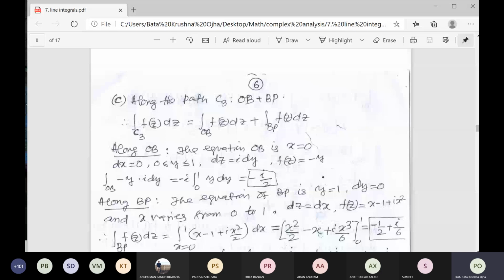Then along BP, find the equation of BP. What is the equation of BP? y is equal to 1, so dy is equal to 0. What is the variation of x here? x varies from 0 to 1, and z is equal to x plus i, so dz is equal to dx. So what is your f(z)? In f(z) replace y by 1: x minus y plus i x square.